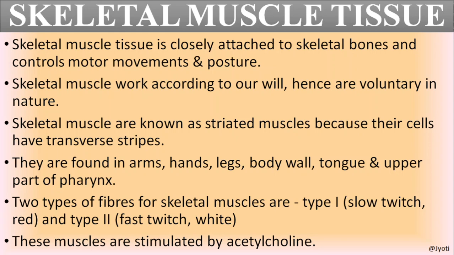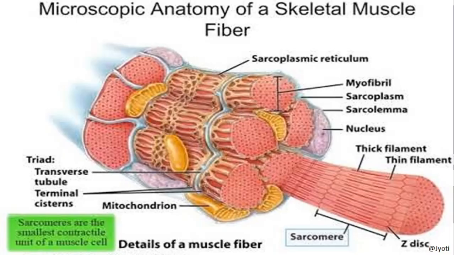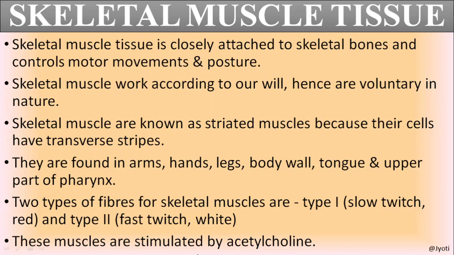The next important thing is that the skeletal muscles are known as striated muscle because the cells of this muscle have transverse stripes. As I have shown you here, the light and dark ones are there, the transverse stripes are there. So it is called striated muscles. And what is the location of this muscle? They are found in arms, hands, legs, body wall, tongue, and upper part of the pharynx.